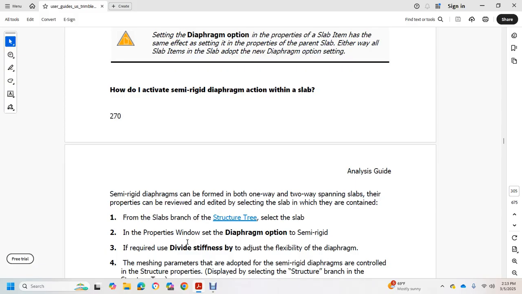Select the slab with the property window's diaphragm option. The slab is semi-rigid with the required divided stiffness. You can show the flexibility with the diaphragm and the mesh parameter with the adaptive semi-rigid.